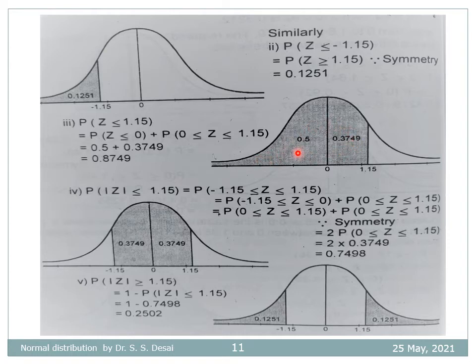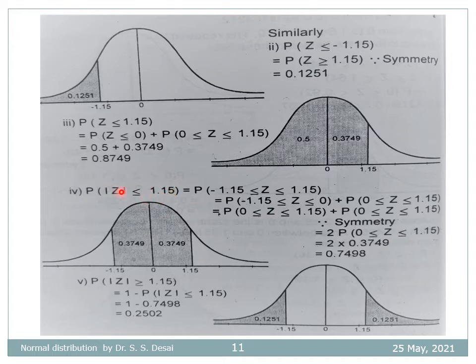Therefore, this total portion is the sum of these two figures, that is 0.5 plus 0.3749, equal to 0.8749.